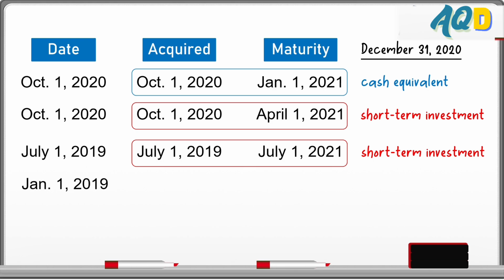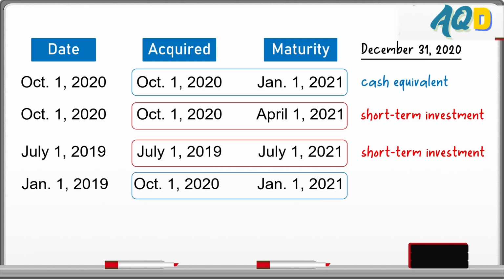Next, date of the instrument, January 1, 2019. Maturity, January 1, 2021. 2 years. Original maturity, long-term. So lumampas siya ng 3 months. Meaning key factor ang acquisition date, which in this case is October 1, 2020.